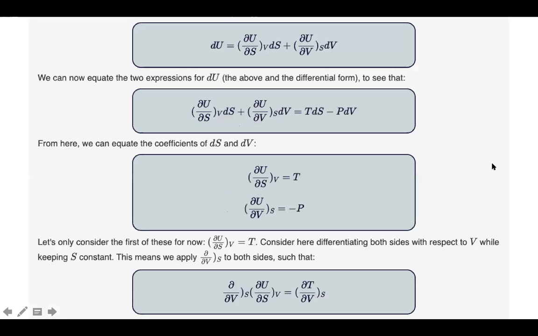Now look at this. For the first one, the internal energy dU can be represented like this. We just do this partial differentiation, ∂U/∂S dS at constant volume plus ∂U/∂V dV at constant entropy. Then what happens? We can equate the two expressions for dU to see that TdS is minus PdV. Why? This is the first relationship we know, dU is equal to TdS minus PdV.